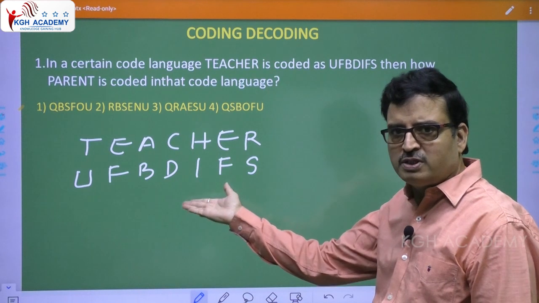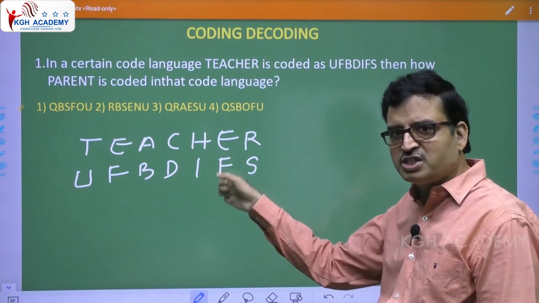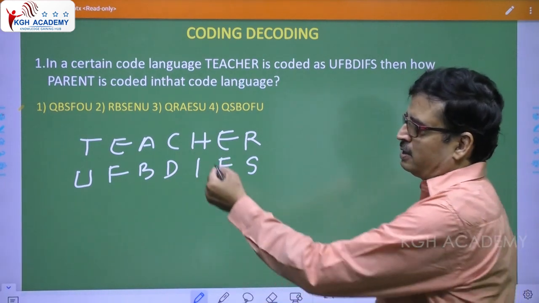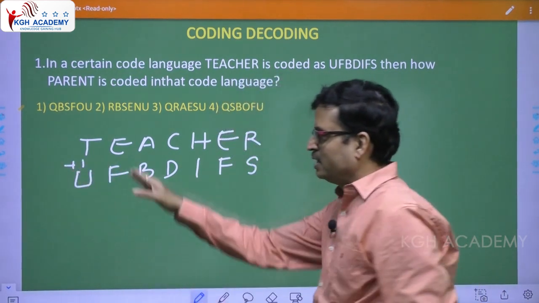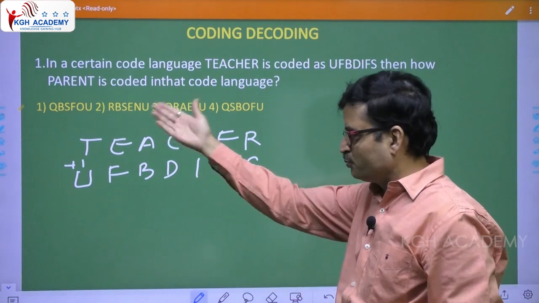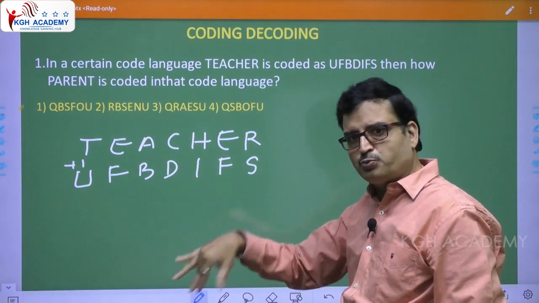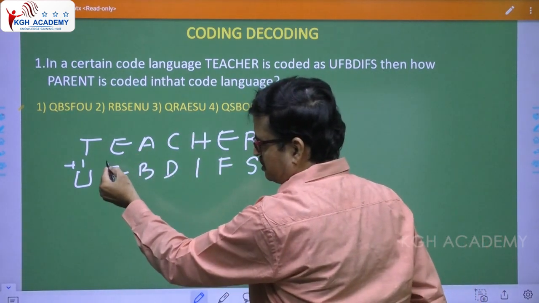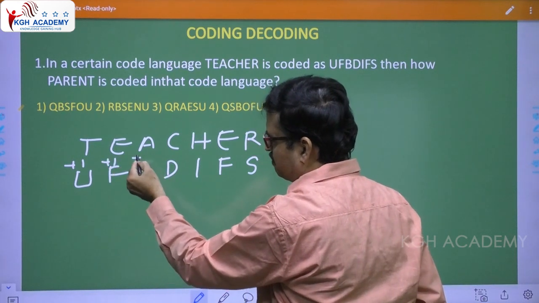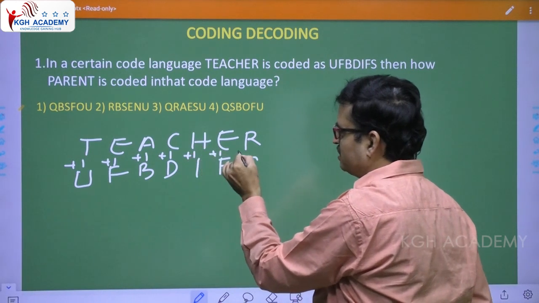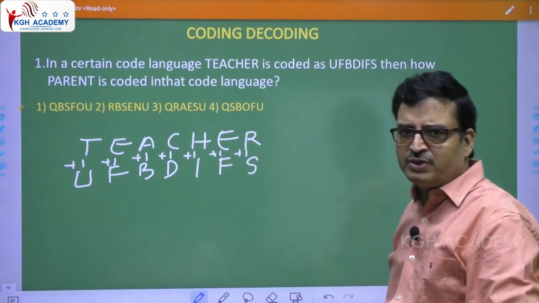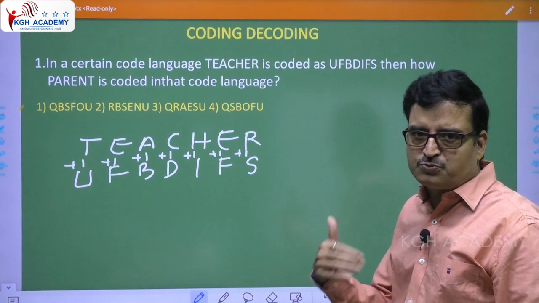This was asked in 2016 SI, I believe. Instead of putting the numbers, you can directly say T to U, +1, E to F, +1, A to B, +1, C +1, H +1, E +1, R +1. Very simple one. So +1, +1, +1, +1.